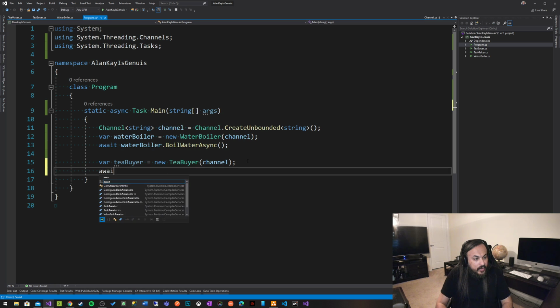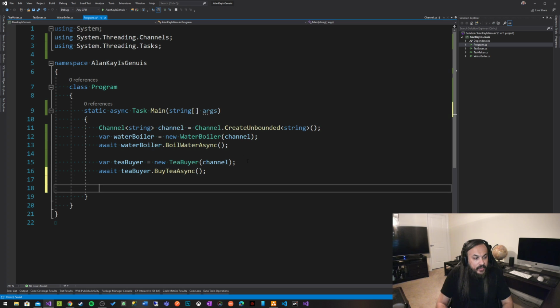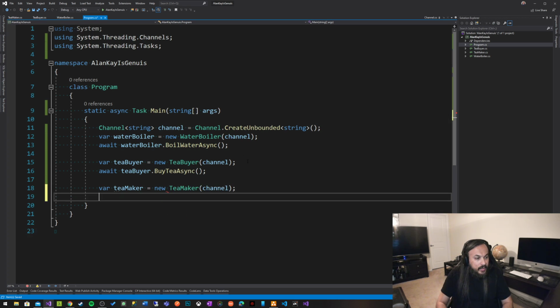So in here we'll say await tea buyer dot buy some tea. The last guy that we have here is var tea maker, new tea maker, which also takes in the channel. But the difference is that this tea maker makes tea and doesn't take any parameters.